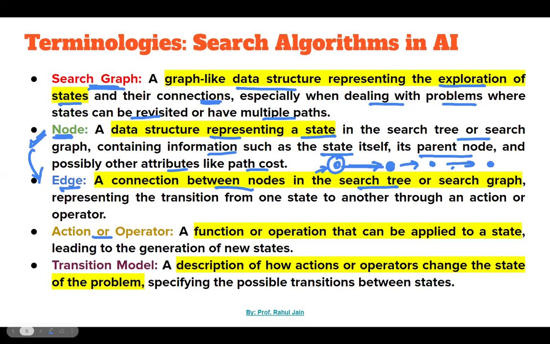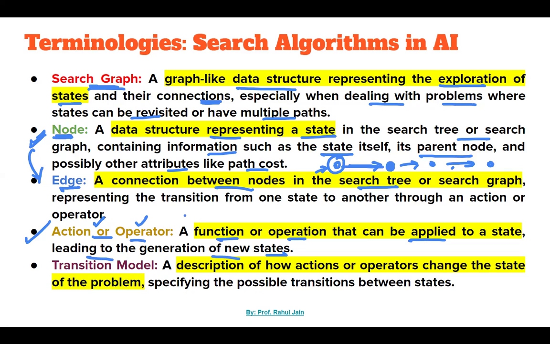Thereafter, action or operator: a function or operation that can be applied to a state, which leads to the generation of a new state. When we are at a particular state, we apply an action or operation, and with its help we reach some new state.